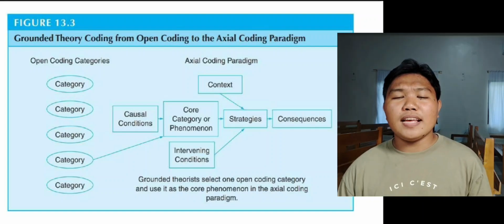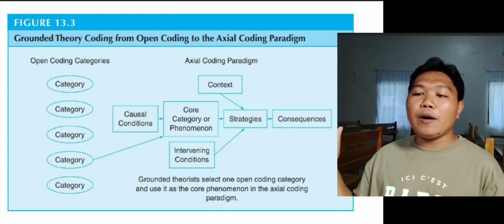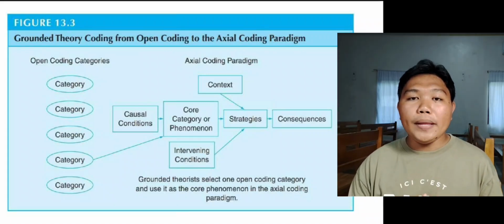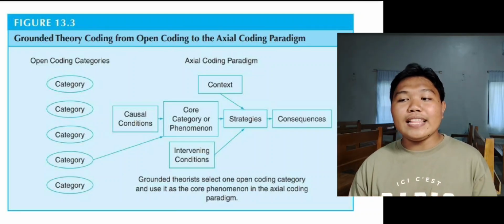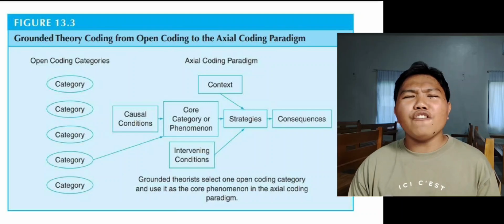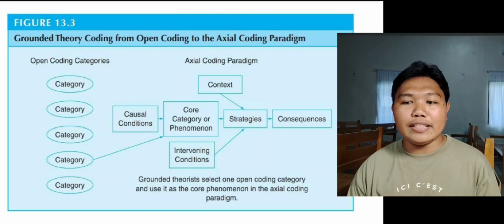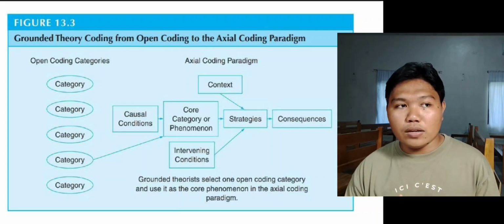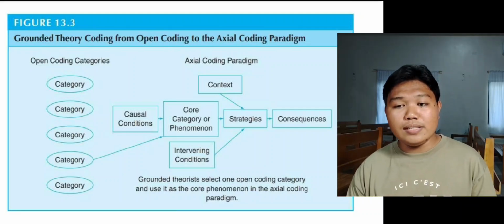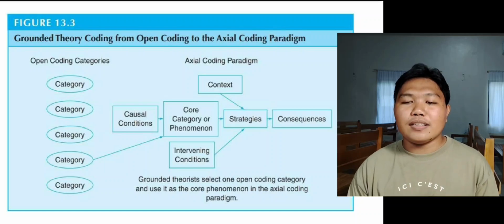Now, this involves the process identified in Figure 13.3, which is in this PowerPoint, of selecting a core category from the open coding possibilities and positioning it at the center of the eggshell coding process as a core category. From here, you will likely return to data collection or reanalyze your data to identify causal conditions, intervening and contextual categories, or strategies and consequences to develop the eggshell coding processes.